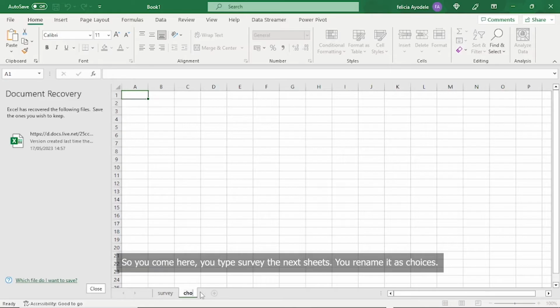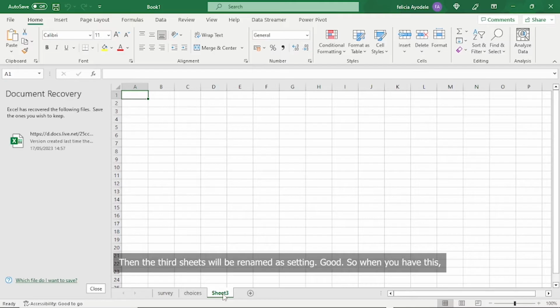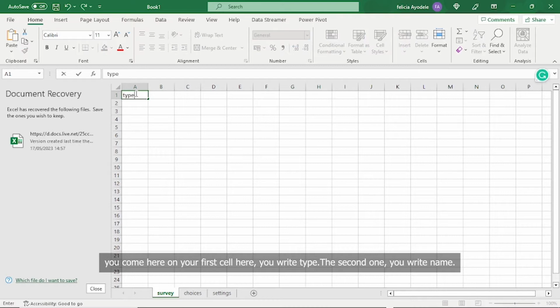The next sheet, you would rename it as choices. Then the third sheet will be renamed as settings.